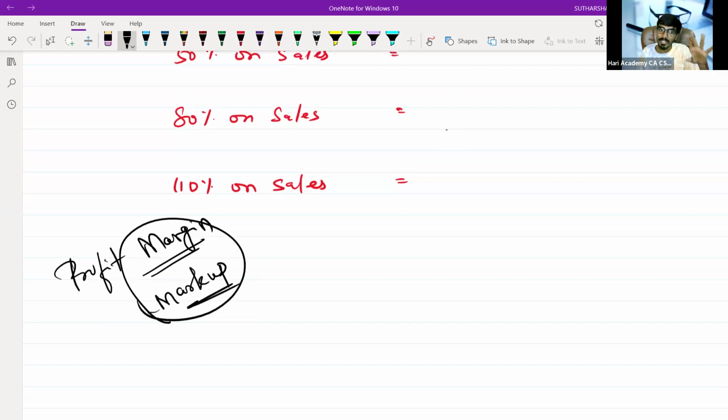Just think about margin and markup. What is a margin, markup? Everything you will think about. I will give you enormous clarity over this concept in the next session.